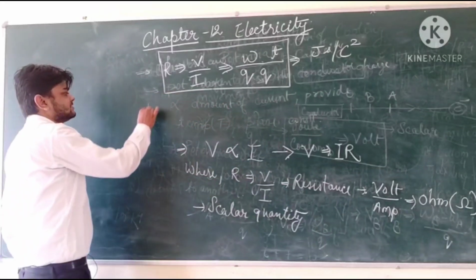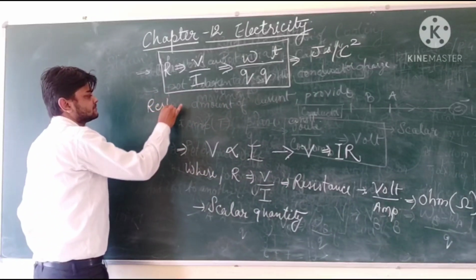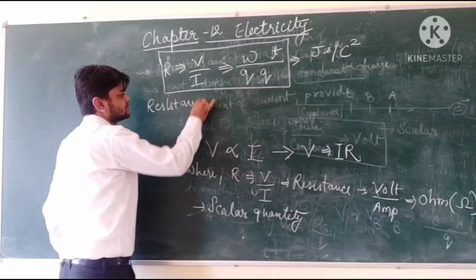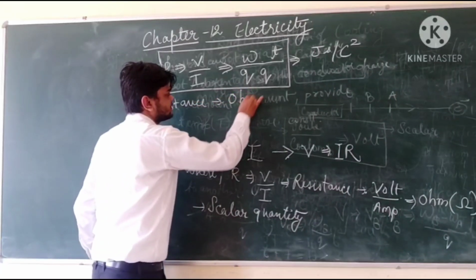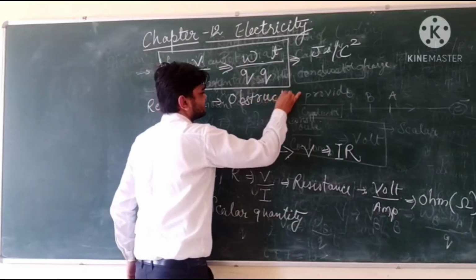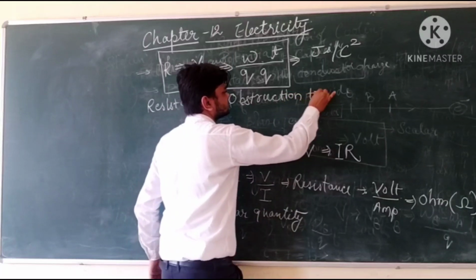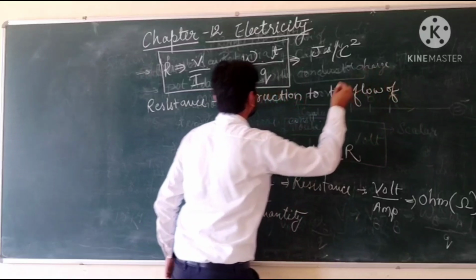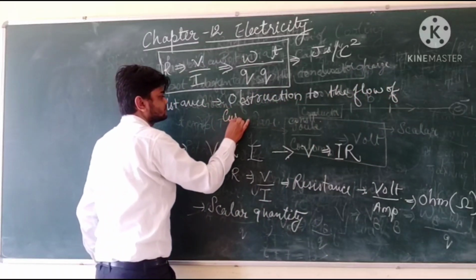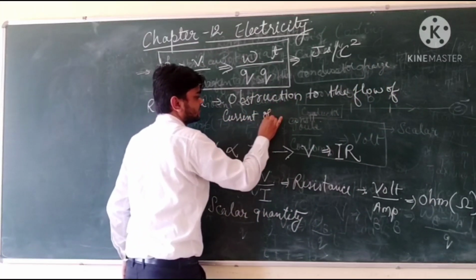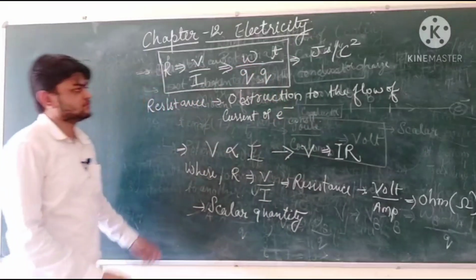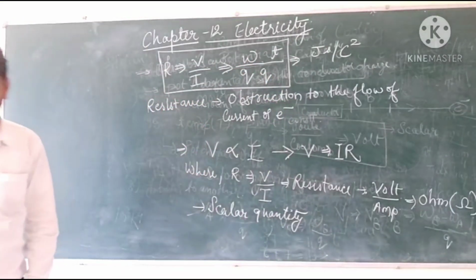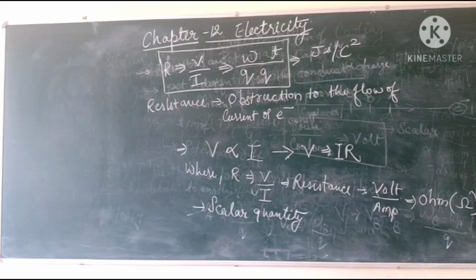It will be simply expressed as obstruction to the flow of current or electrons, either only for a conductor or for a wire.